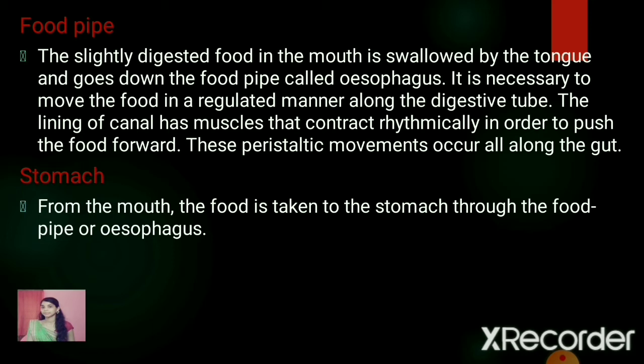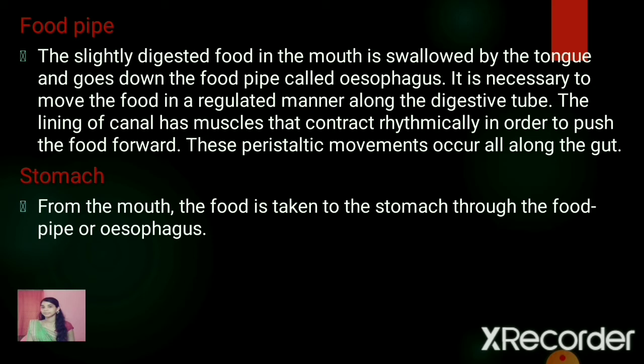This movement of contraction and relaxation of the muscles of the gut which makes the food enter into the stomach, we call it a peristaltic movement, and this movement occurs all along the gut. So the peristaltic movement of the muscular walls of different digestive organs is responsible for the movement of the food down the alimentary canal as a whole.